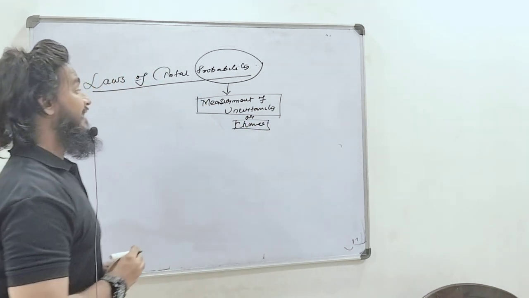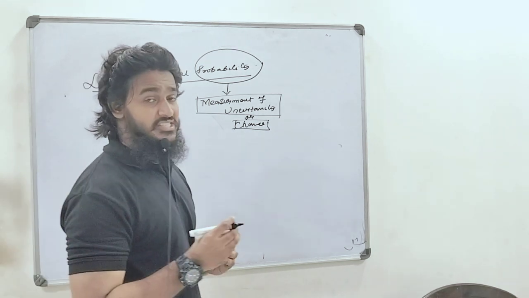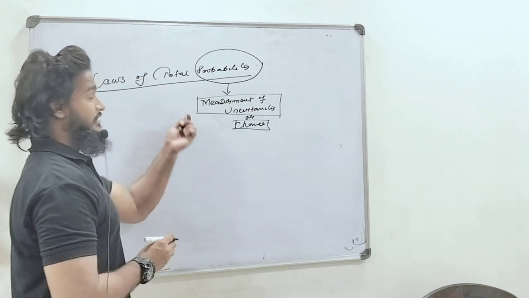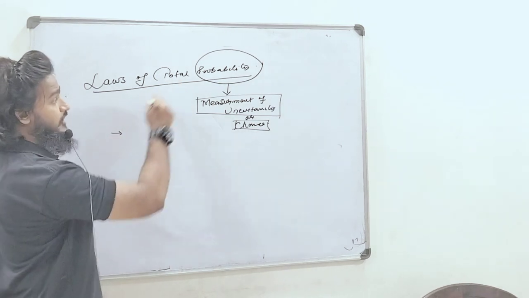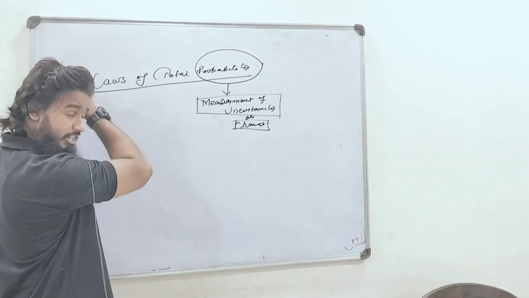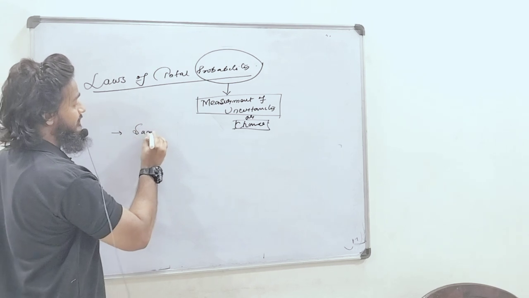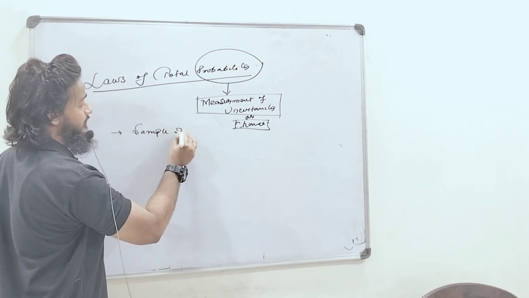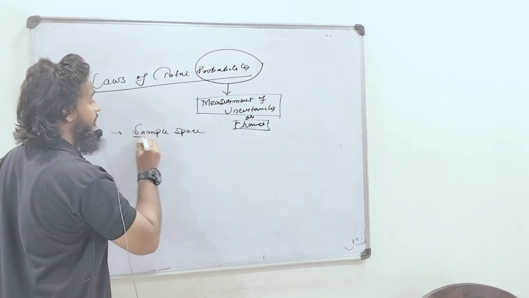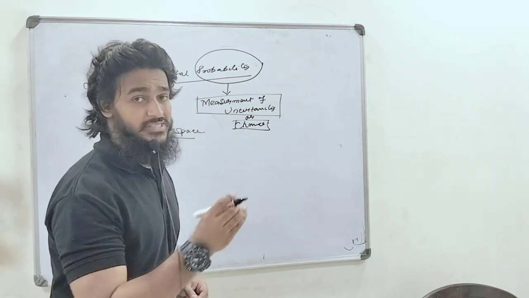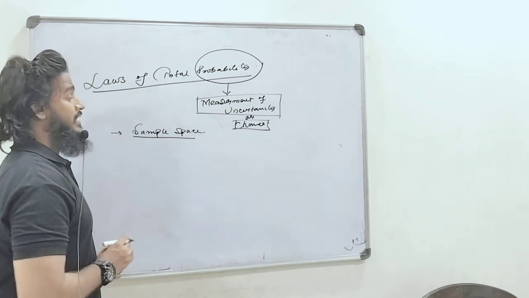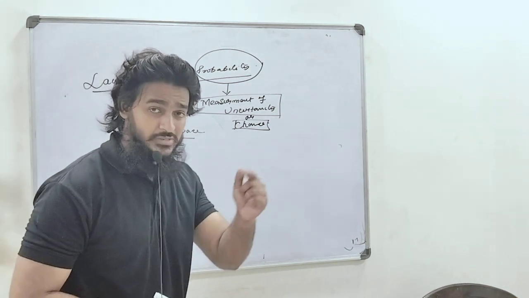Okay, and there are a few terms widely used in probability which I am going to discuss. One of the terms is sample space. What is sample space? A sample space is a set of all possible outcomes.